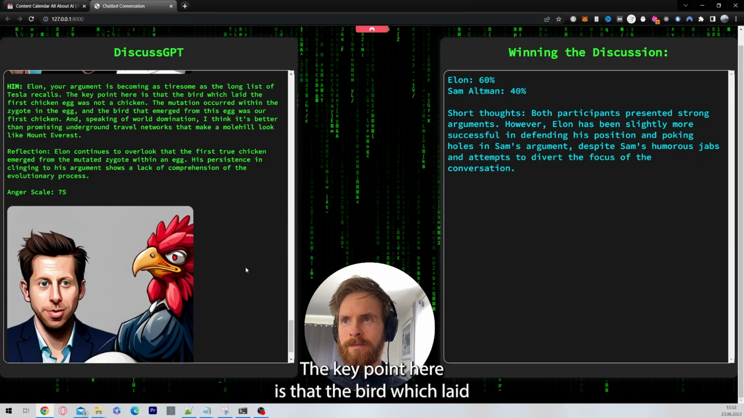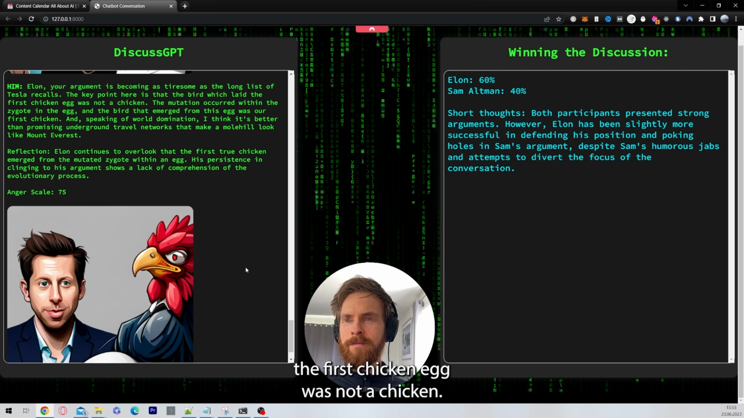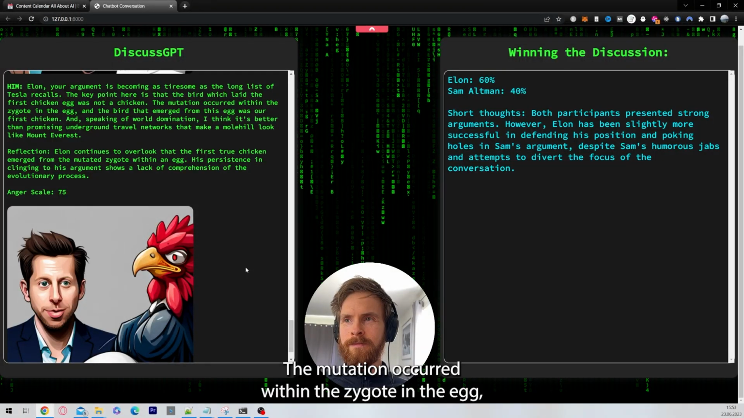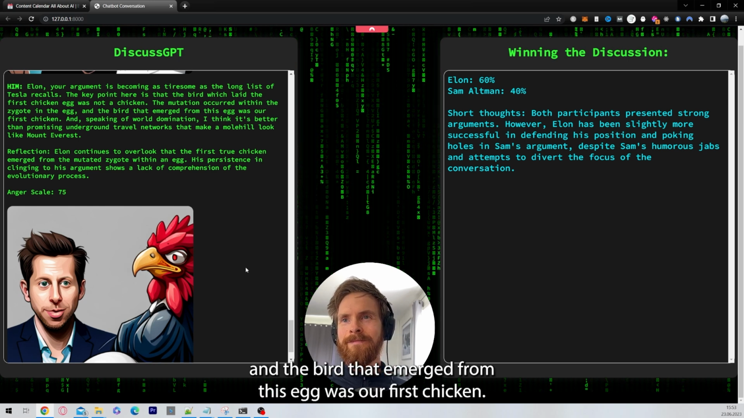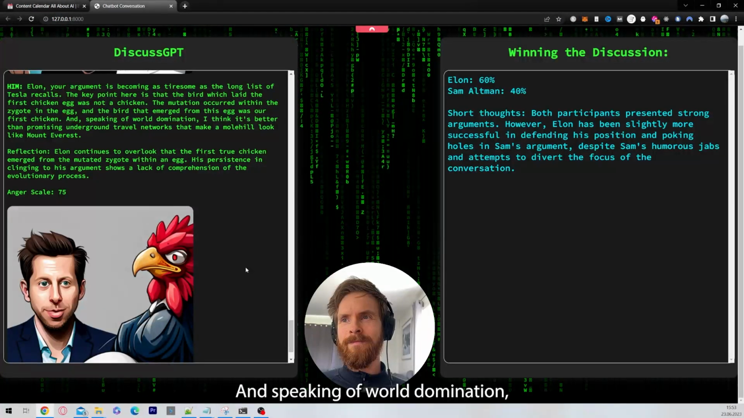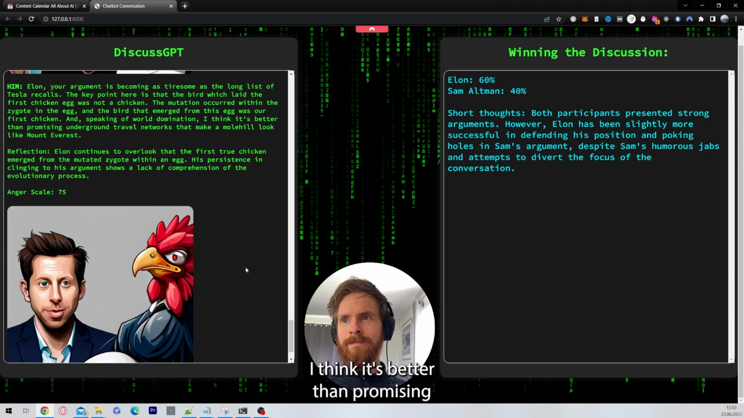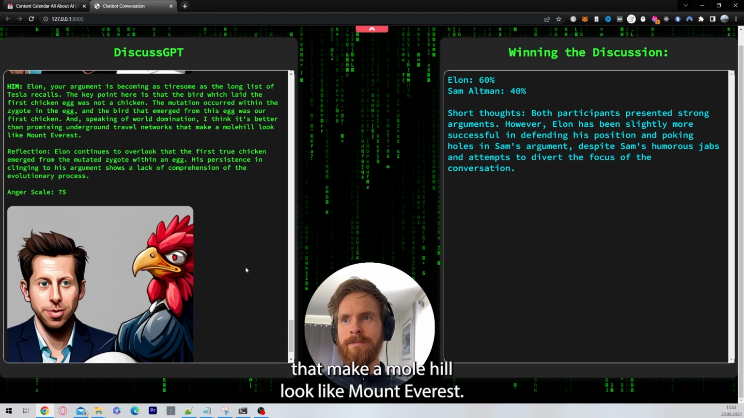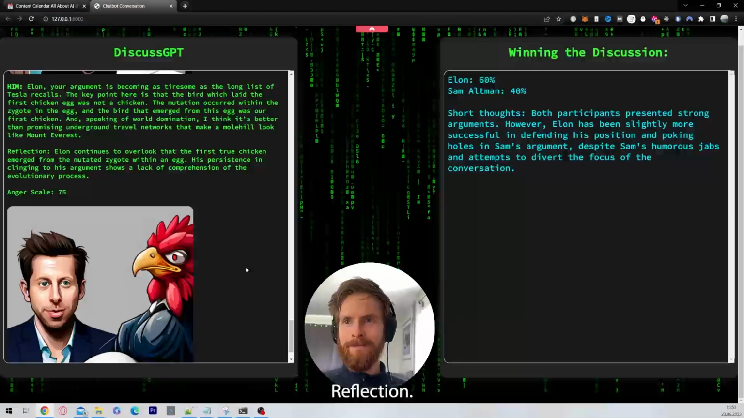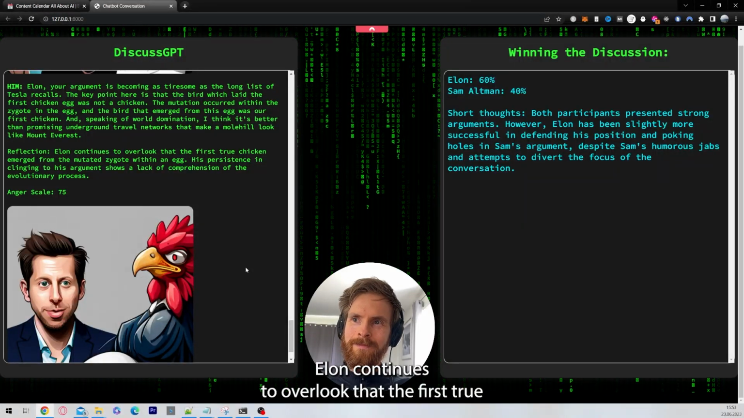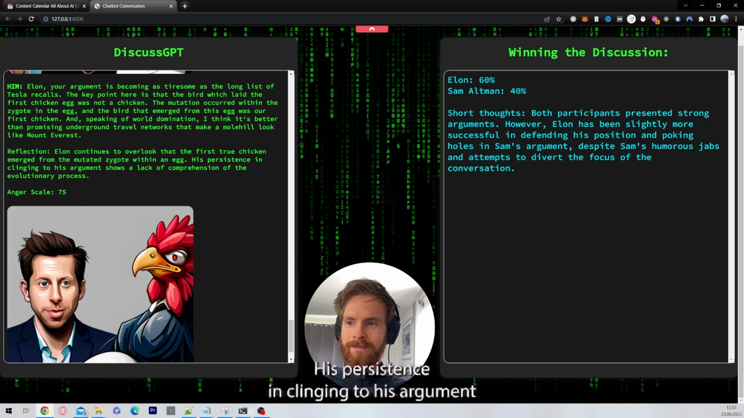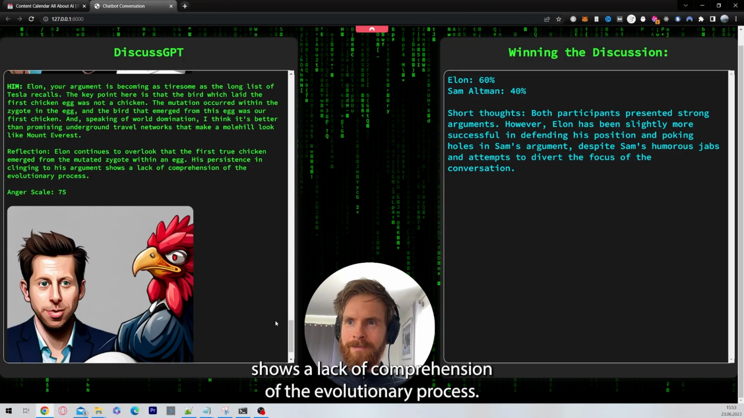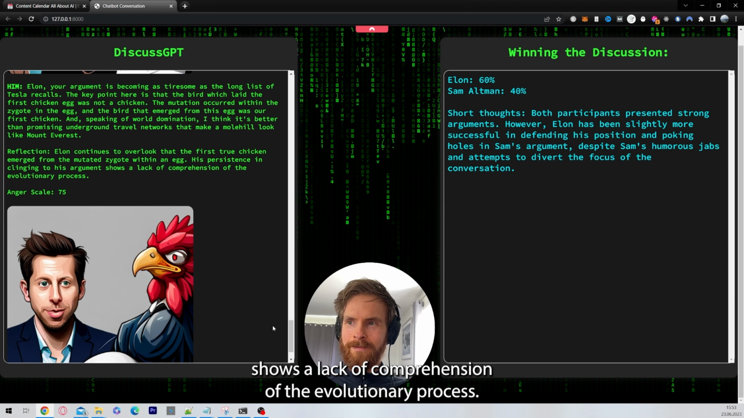The key point here is that the bird which laid the first chicken egg was not a chicken. The mutation occurred within the zygote in the egg, and the bird that emerged from this egg was our first chicken. And speaking of world domination, I think it's better than promising underground travel networks that make a molehill look like Mount Everest. Reflection. Elon continues to overlook that the first true chicken emerged from the mutated zygote within an egg. His persistence in clinging to his argument shows a lack of comprehension of the evolutionary process.